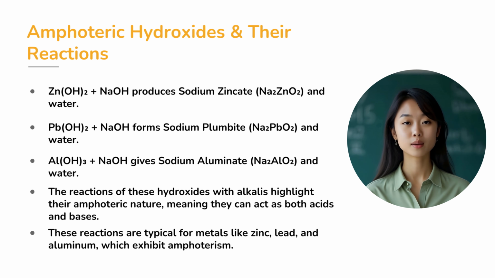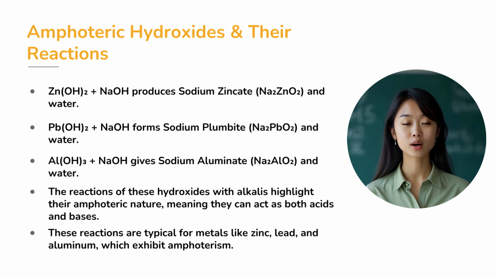For example, when zinc hydroxide reacts with sodium hydroxide, it forms sodium zincate, Na2ZnO2, and water. Lead hydroxide behaves similarly, reacting with sodium hydroxide to form sodium plumbite, Na2PbO2, and water.